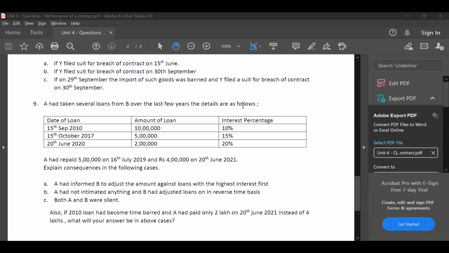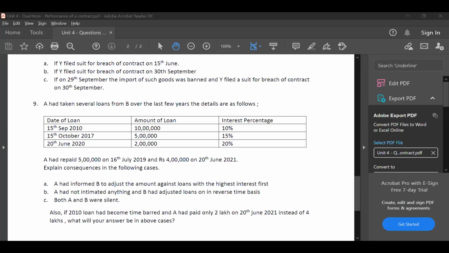A had informed B to adjust the amount against the loans. A had repaid 5 lakh on 16th July 2019 and 4 lakh on 20th June 2021. Explain the consequences in the following cases. A had informed B to adjust the amount against loans with the highest interest first.